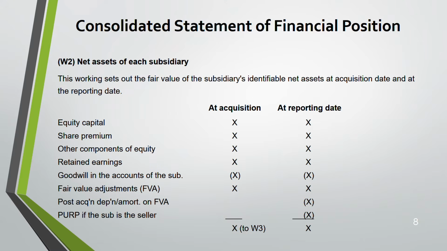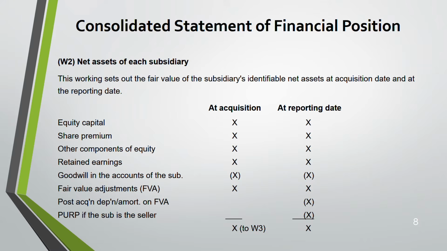Then whatever it is will go to working 3. This net asset of the subsidiary at acquisition only will go to working 3 when you're calculating goodwill. You need this for your goodwill. That's why you're doing this as working number 2. So not the reporting one, only the acquisition.